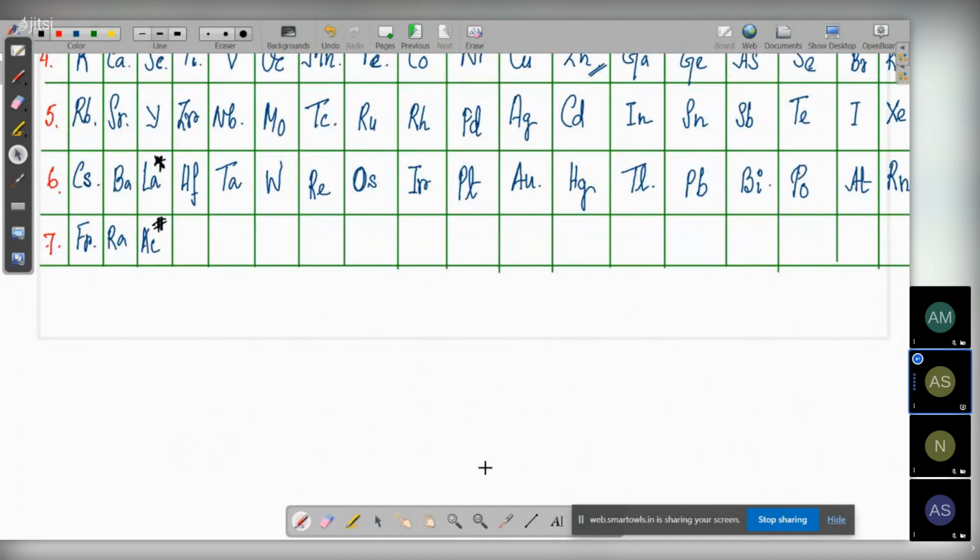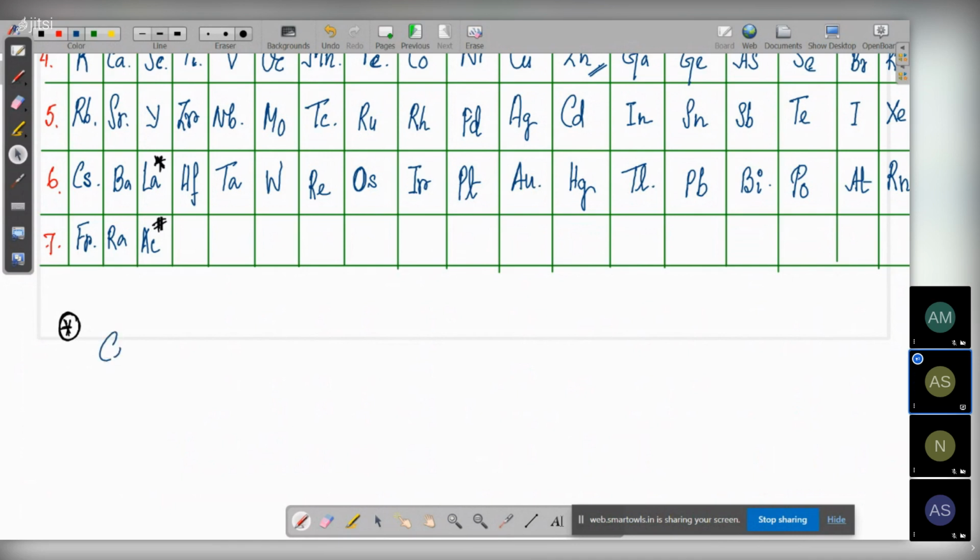For example, for lanthanum, they will put the star here, and then they have the elements. These elements you obviously do not need to remember. I'm just writing them down.